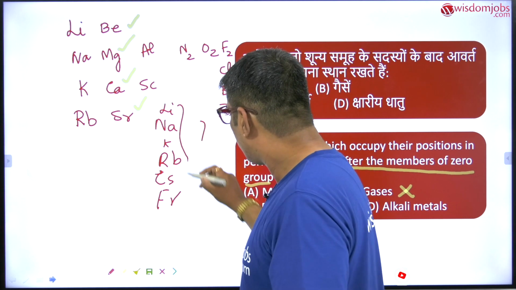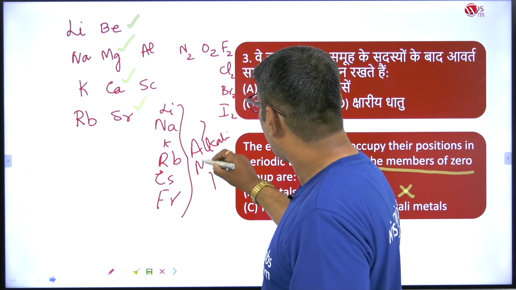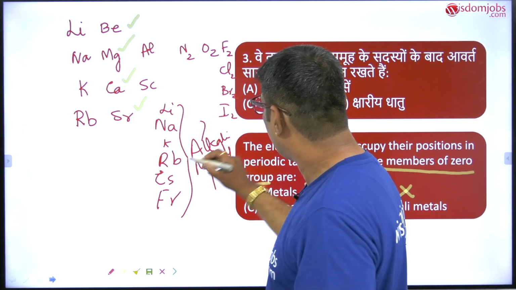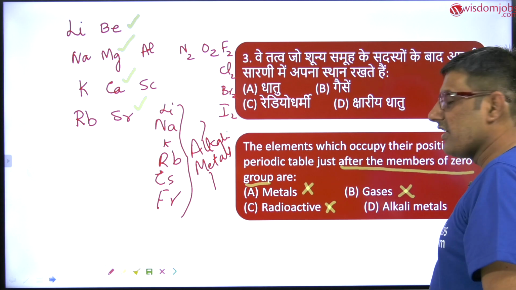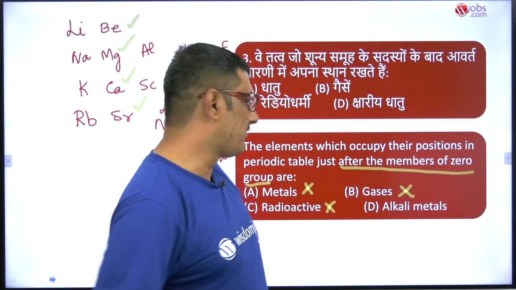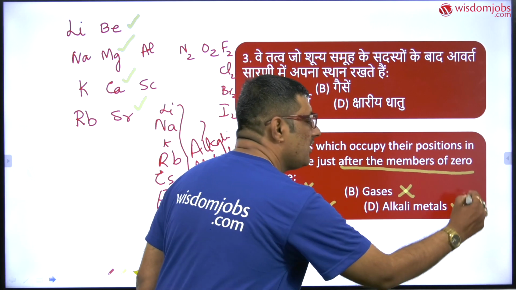अल्कली मेटल्स को क्या बोलेंगे, इसको बोलेंगे हम अल्कली मेटल्स। So these 6 elements are called as alkali metals. So आपका सही उत्तर क्या होगा, the alkali metals are lying just after the 0 group elements. Okay, so your answer would be alkali metals.